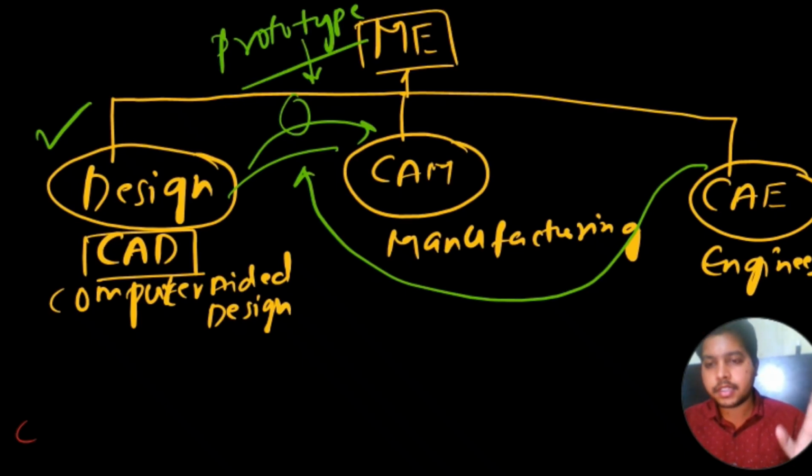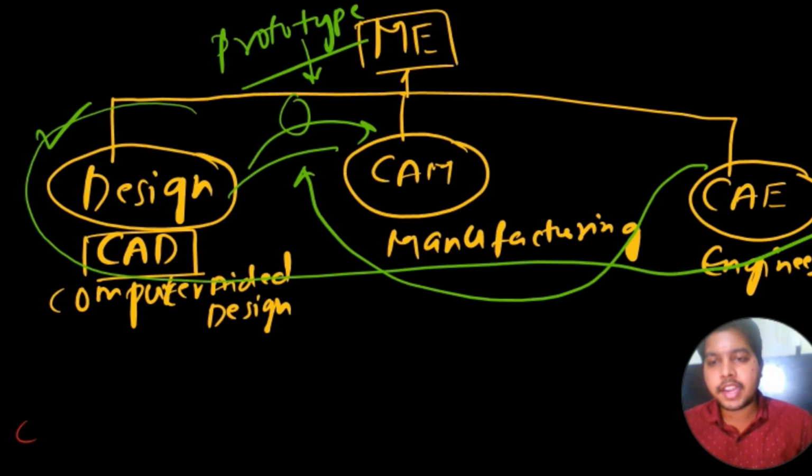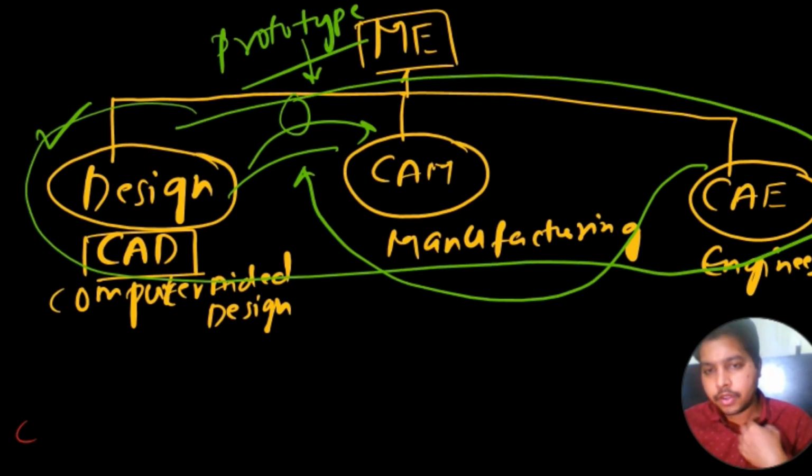The whole 35 to 40 subjects are divided into only these parts that I have mentioned. I hope you get it: designing, manufacturing and CAE. If I have to say what designing covers, for example, we study engineering drawing, machine drawing, all these things. These are the very basics for design.